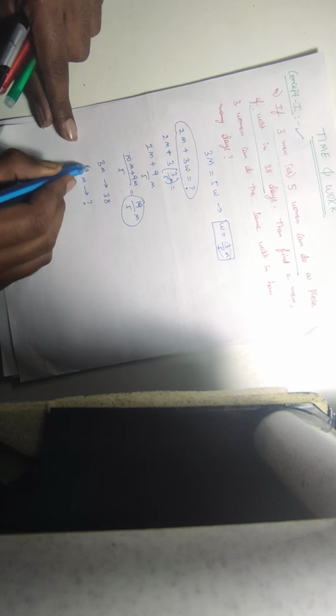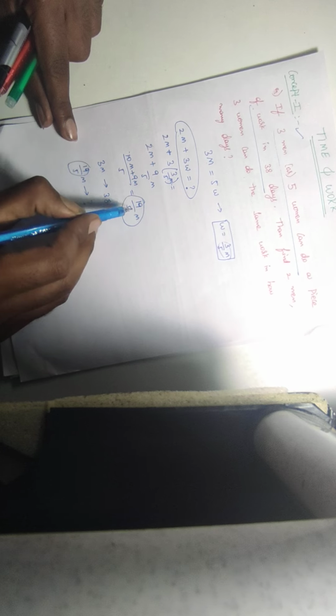If 3 men can do the work in 38 days, then how many days can 19/5 men do the work? We converted 2 men and 3 women into men, or we can convert this into women also, but we have converted this question into men.